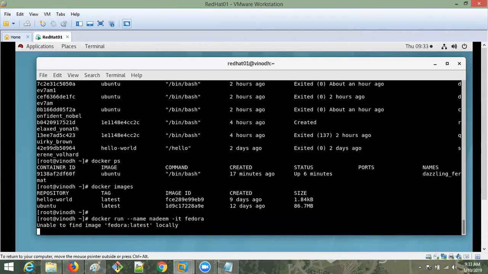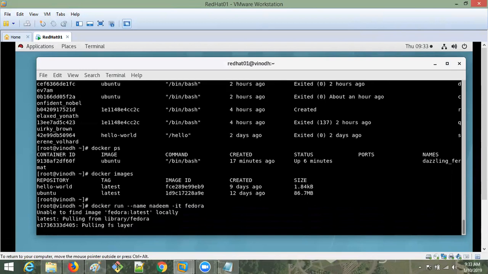If it is already there, it will show you. If it is not there, it will go and download from the Docker Hub or registry. Pulling file system layer. It is pulling, guys, and there is no Fedora. That's why it is downloading.